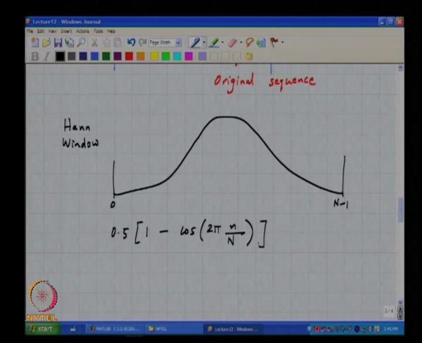So it starts off at 0, ends at 0, and in the middle it reaches a peak, so the average is half, and then this peak is 1, and then it goes from 0 to 0.